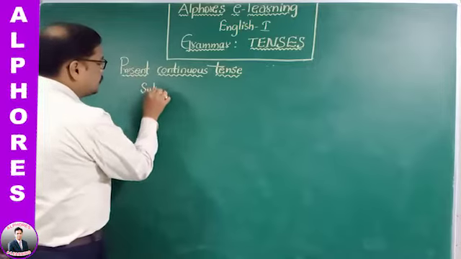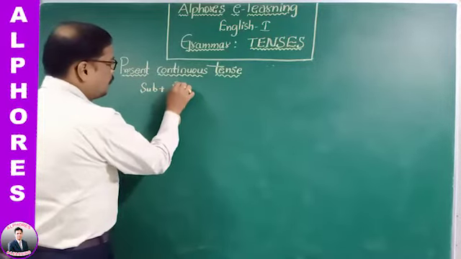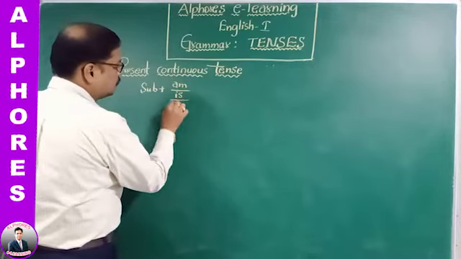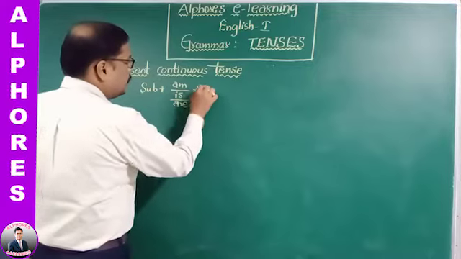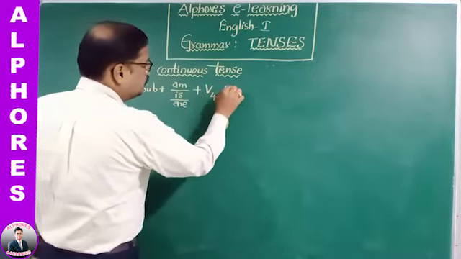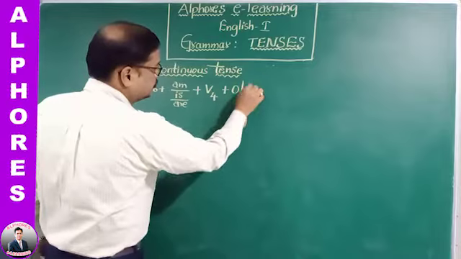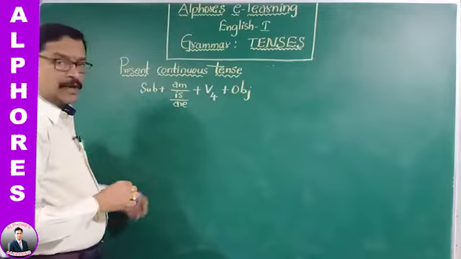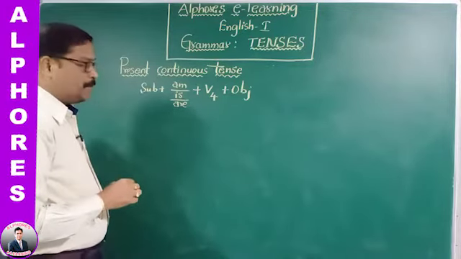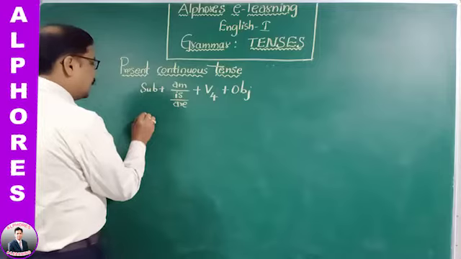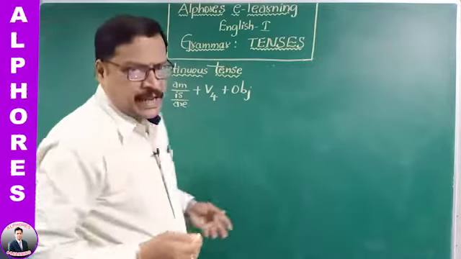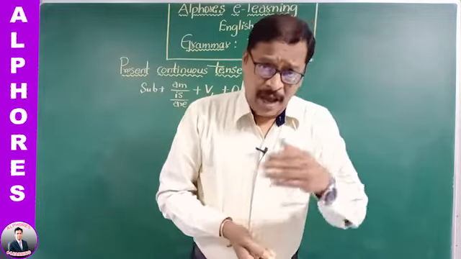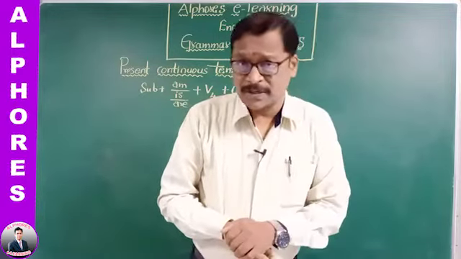Subject plus am or is or are plus V4 plus object. V4 means V1 plus ing. So the negative is subject plus am, is, or are plus not plus V4 plus object, and interrogative is am or is or are plus subject plus V4 plus object.